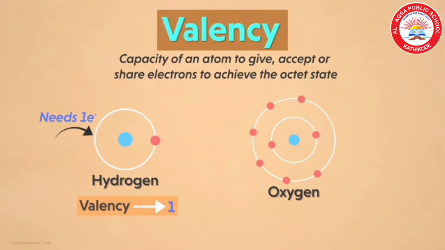Another example, oxygen. Now we can see 6 electrons are there in the outermost shell. So it needs 2 electrons. How will it get those 2 electrons? Yes, by receiving 2 electrons from another atom. So its valency is 2.